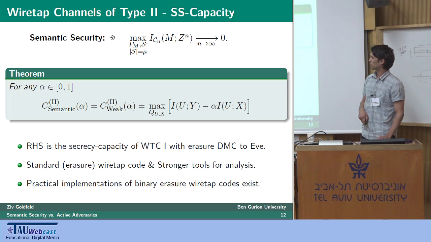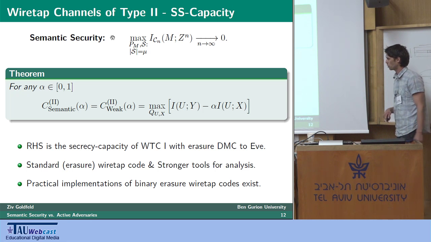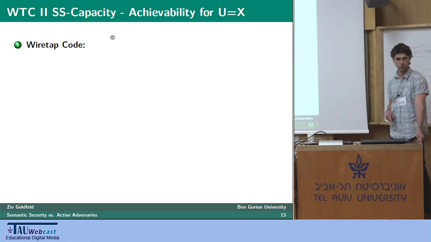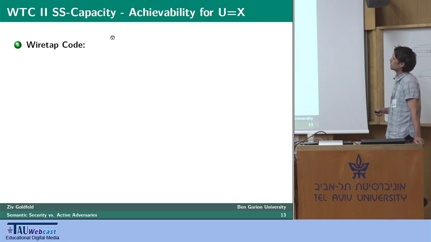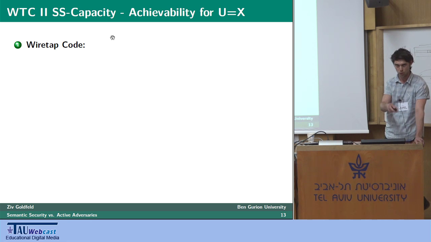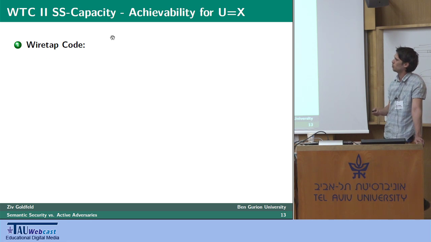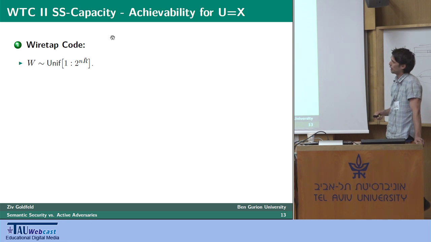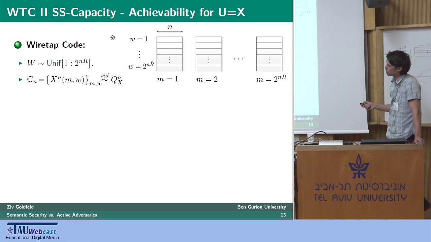Now, what I would like to do before we are done is to show you some of the details of the proof. As far as achievability, I would like only to discuss the security analysis. So, as I said, you construct a classic wiretap code, which also starts by introducing, on top of your secret message M, a dummy message W that is uniform over 2^(n R tilde) values, and a wiretap code is just associating with each such pair M and W a codeword X^n.